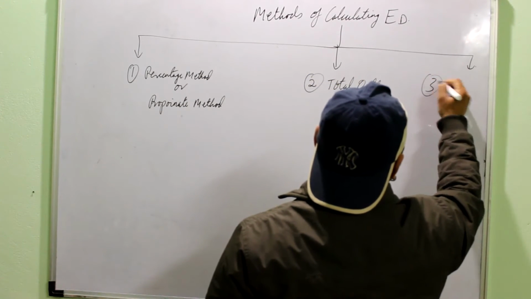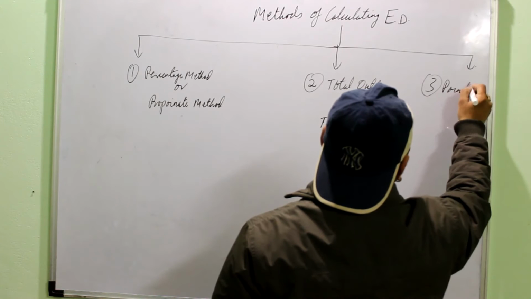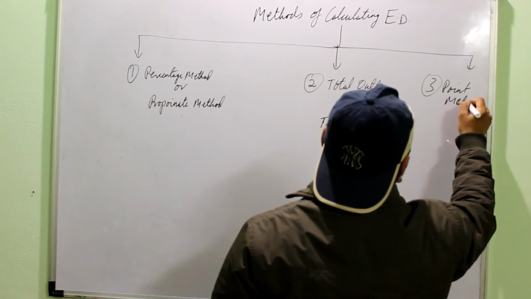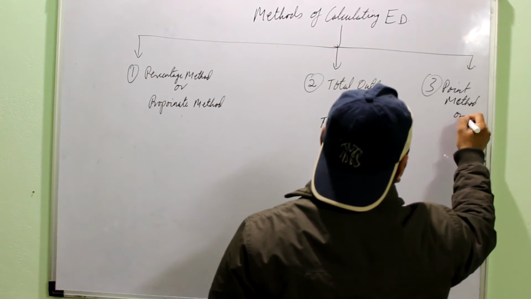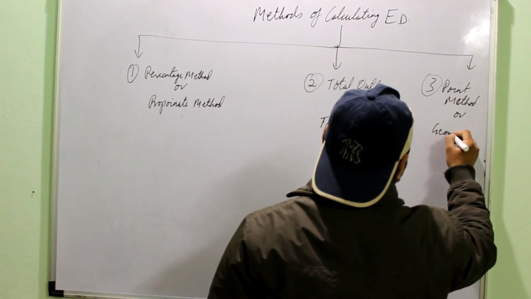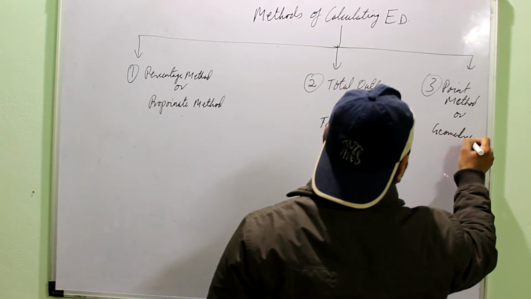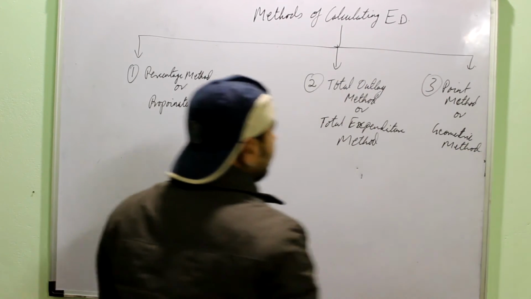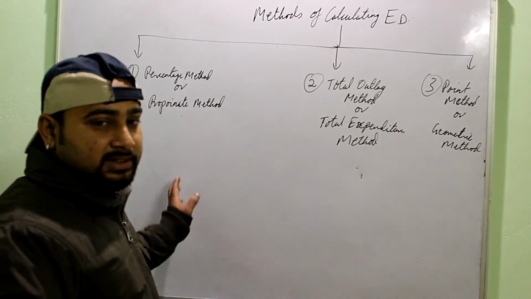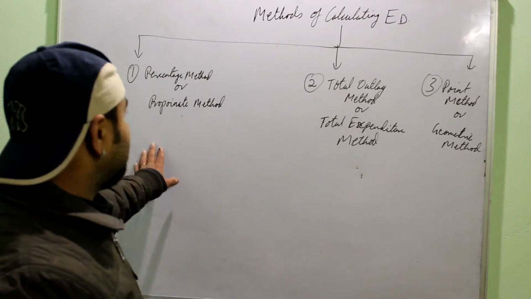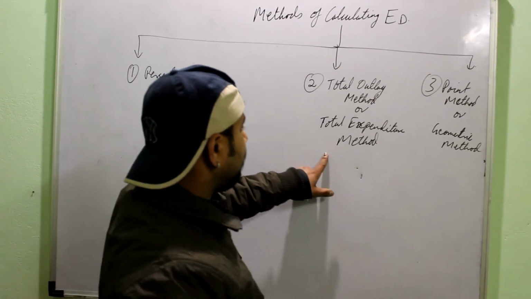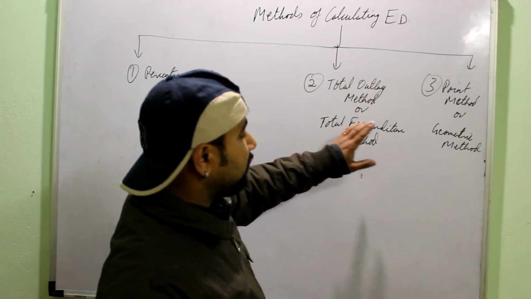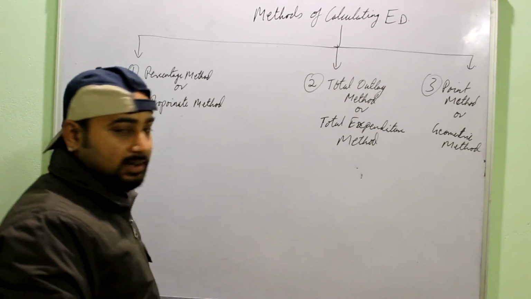And third is the point method. So these are the three methods: percentage method, also known as the proportionate method; total outlay method, also known as the total expenditure method; and the point method or the geometric method.